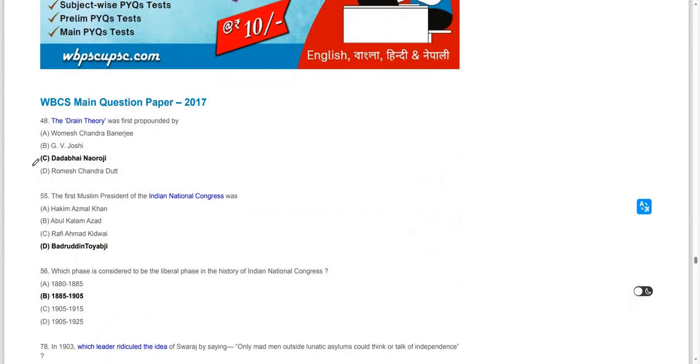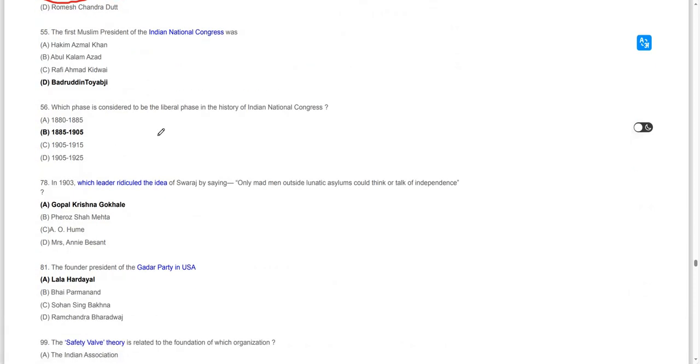The drain of wealth theory was propounded by Dadabhai Naoroji. Moving on to the next question. The first Muslim leader, the first Muslim president of the Indian National Congress was Badruddin Tyabji, perfectly fine.